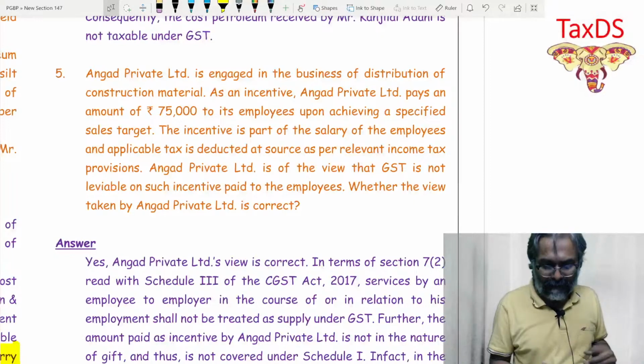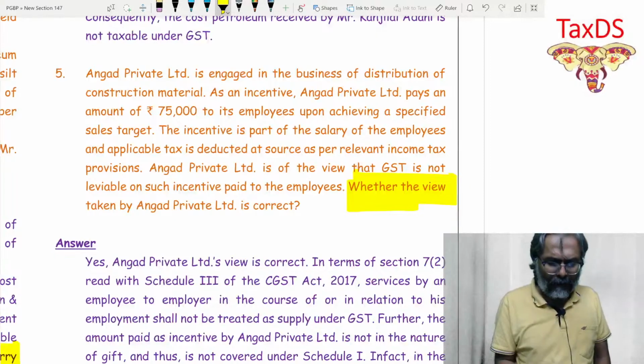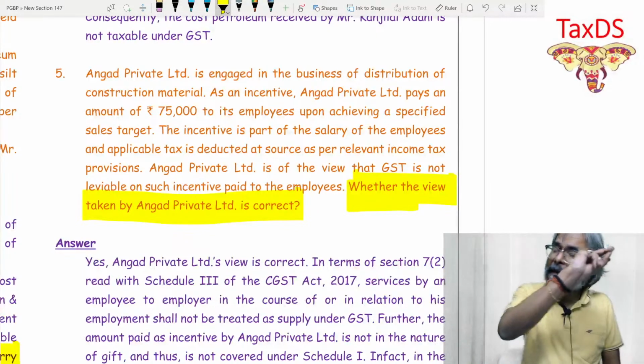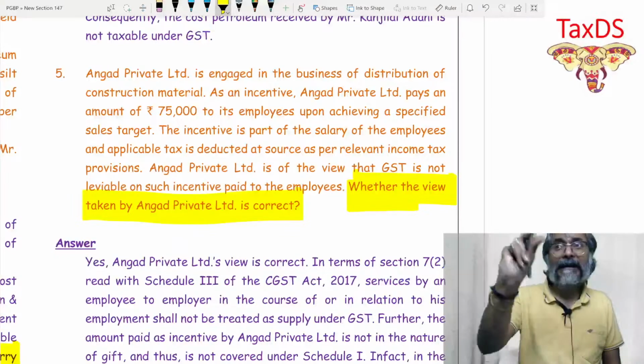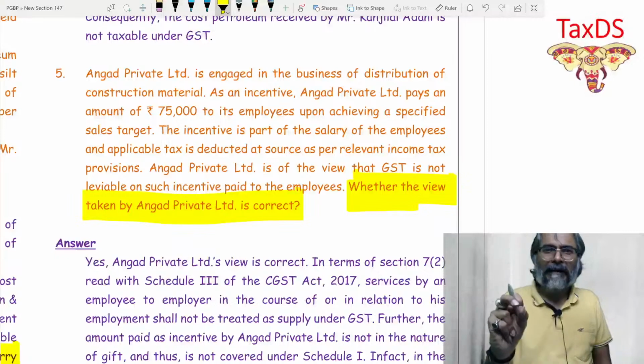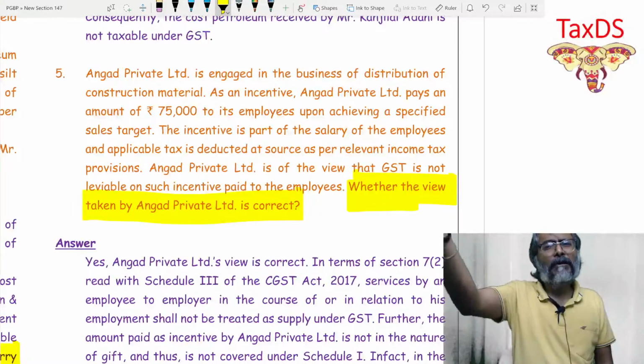Whenever such a question is there, please be careful. Here you don't have to examine; you have to first say whether this is correct or not. The first line of your answer has to be correct or incorrect. Other words that they may use are tenable or not, tenable in law or not.